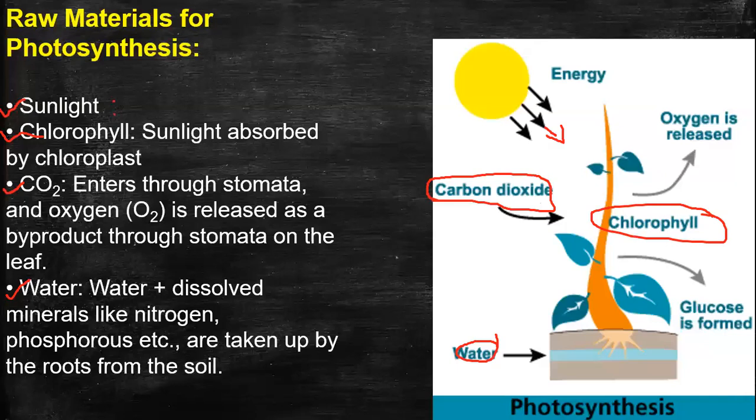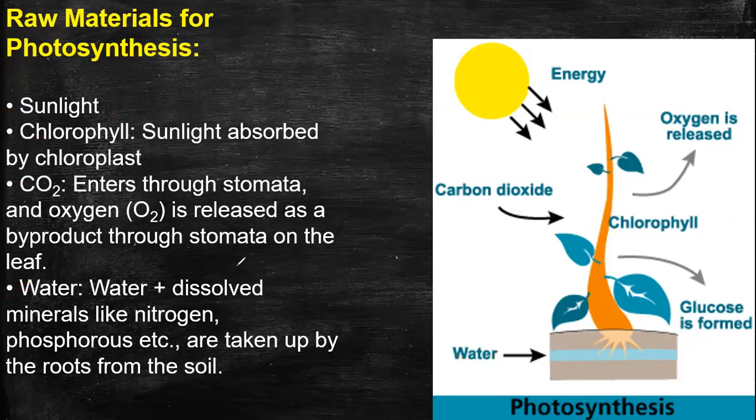Okay, let me explain. Sure, eyes absorb sunlight. Absolutely right. So this sunlight falls on the green leaves of the plant, and this green colored pigment called chlorophyll absorbs the solar energy for the process of photosynthesis. Okay, clear with the function of chlorophyll? Put a heading in your notebook as function of chlorophyll and write: it traps solar energy.